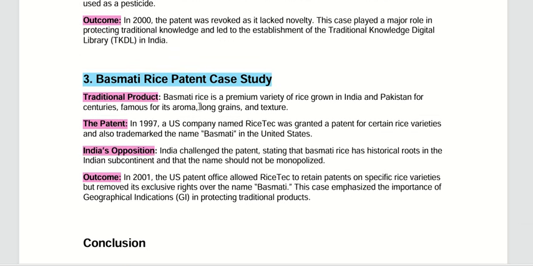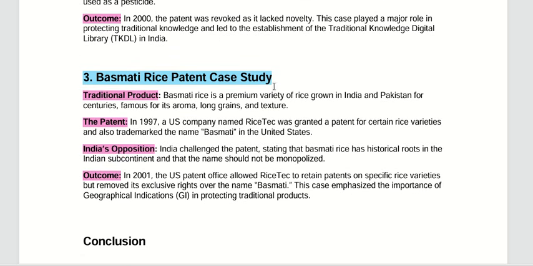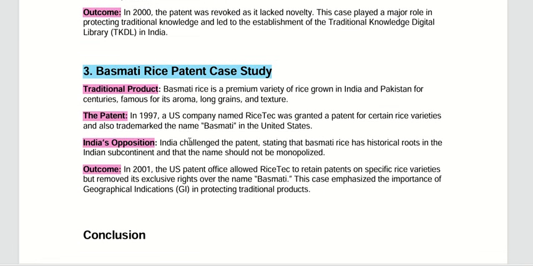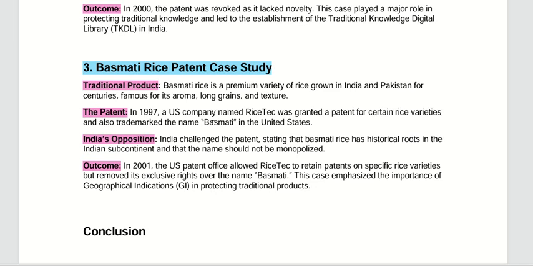And let's see the third one, the basmati rice patent case study. It is similar to the previous one, but with a little change. Basmati rice is also popular for its aroma as well as its grains, because it has long rice grains. That is why basmati is a premium variety of rice, grown in India and Pakistan for centuries, famous for aroma, long grain and texture. But again, a patent was taken by someone from a USA company named RiceTec.